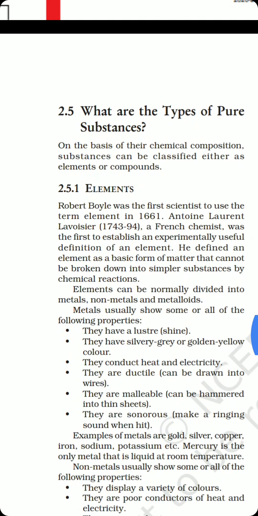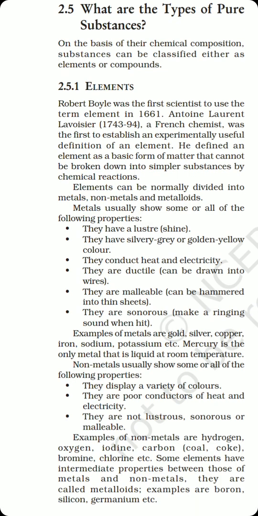Chemical changes usually take place as a result of chemical reactions. Now the next thing is, what are the types of pure substances? So let me tell you, pure substance is usually divided into two types on the basis of their chemical compositions. The one is elements and the other is compounds. The term element was first used by Robert Boyle in 1661, and element was finally defined by Antoine Laurent Lavoisier.